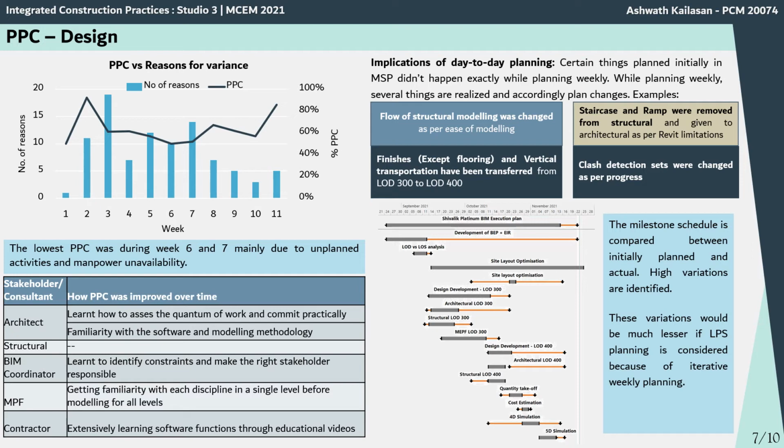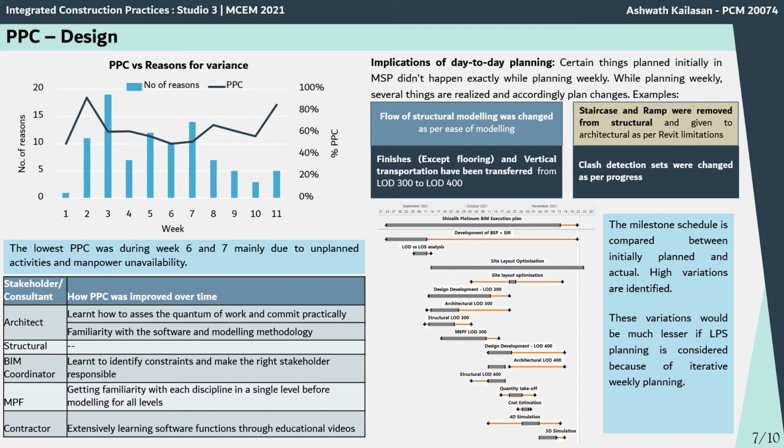Generally, the stakeholders got familiar with the software functionality and then they started modeling efficiently. They also learned how to assess the work properly and then give commitment. The BIM coordinator also identified the constraints effectively and made the right stakeholder responsible. In the case of the contractor, the main difficulty was the software functional issues with respect to the 4D and the 5D, but these issues were tackled by watching several educational videos.